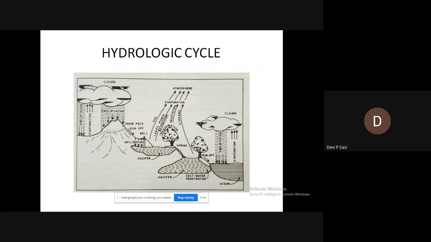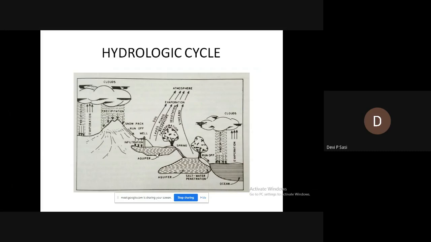And some part penetrates below the ground and joins the groundwater table. That is, it moves downwards and joins the groundwater table. That particular phenomenon is known as infiltration. So you should be clear with the terms transpiration, infiltration, precipitation, etc.